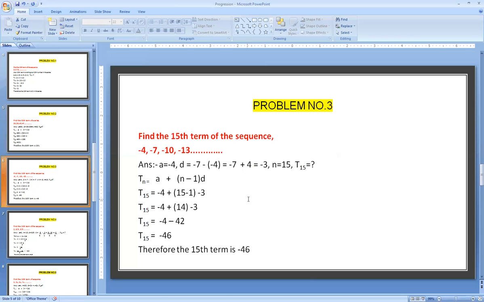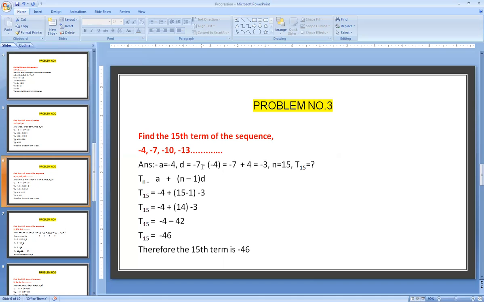Let us see the third question. Find the 15th term of the sequence. Here they have given negative values. Minus 4 is the first number, minus 7 second, minus 10 third, and minus 13. If you keep on writing like this, what will be the 15th number? The series has only 15 numbers. Therefore, the value of a is minus 4, and d equals any term minus the preceding term. Taking the second term, it is minus 7.